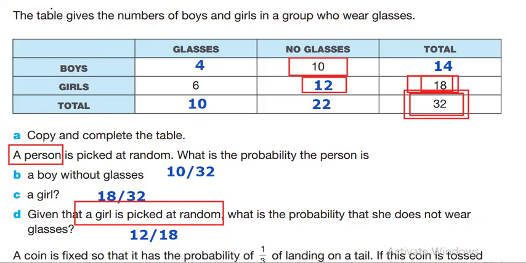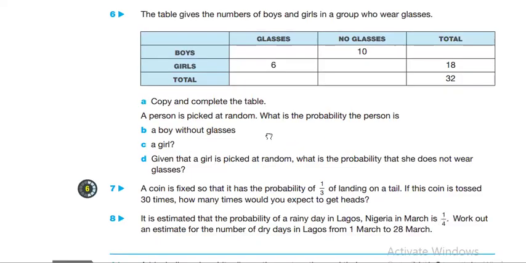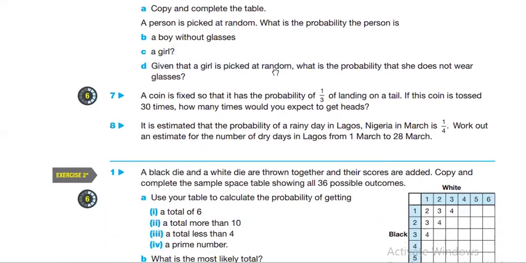Now let's move on to the next question. This is how you fill tables and answer questions related to tables or sample space. Okay.